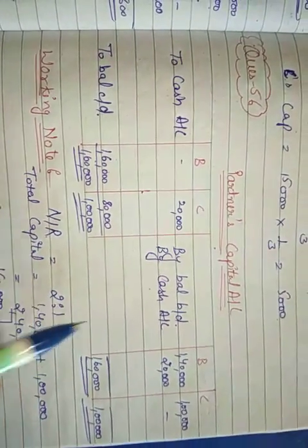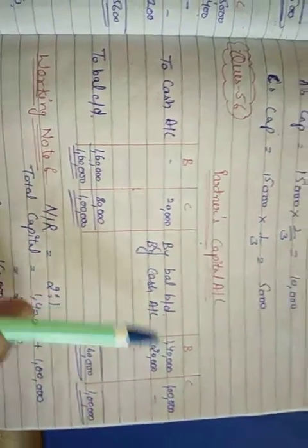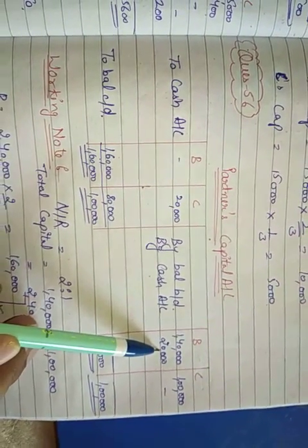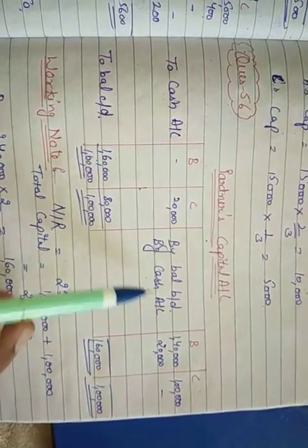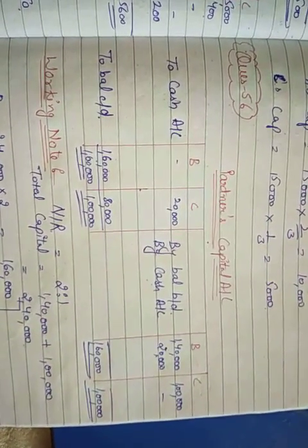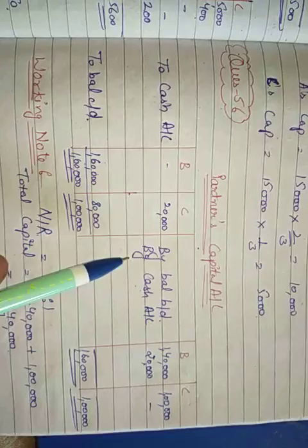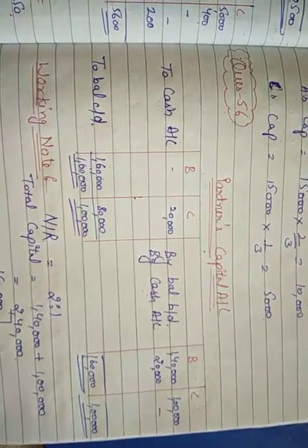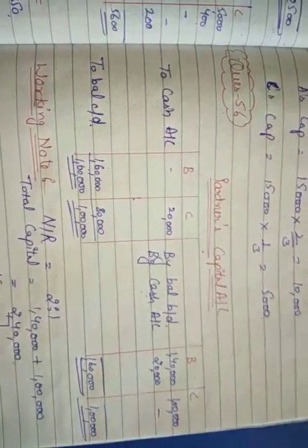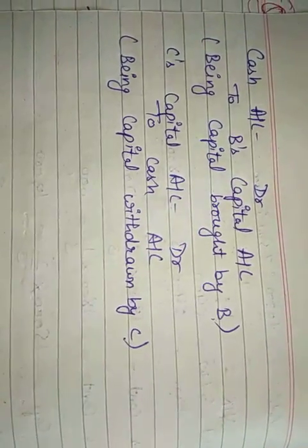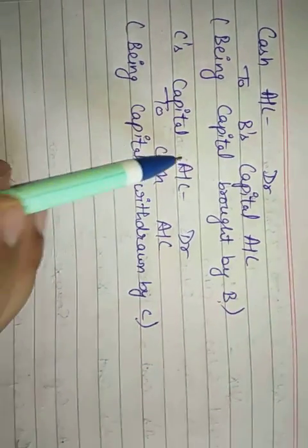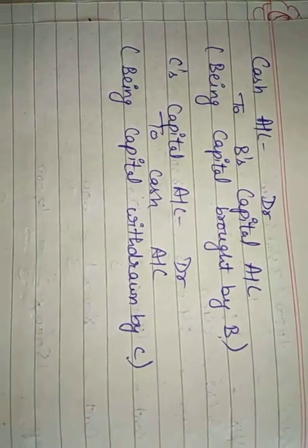Now from here you can easily make the entry, because B is bringing in the cash. So whenever cash is introduced in the business, the entry is cash account debit to capital. The entry will be cash account debit to B's capital. And here C is taking back the capital, so a reverse entry will be there, C's capital account debit to cash. Okay, let's pass these entries. Now here you can see the entries that I have said, because B has added the capital, so cash account debit to B's capital, and C has taken back the capital, so C's capital account to cash.